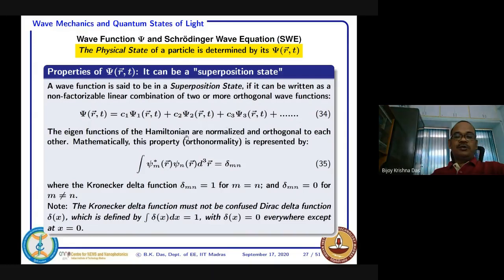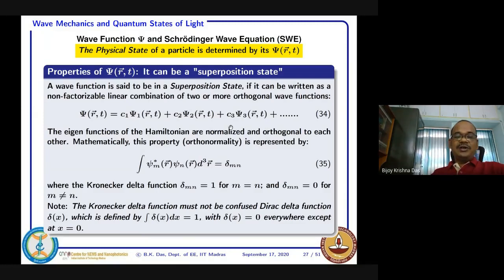Okay. So now, as I just pointed out, the eigenfunctions of the Hamiltonian are normalized. This eigenfunction psi1, psi2, psi3, you know that they are eigenfunctions, they have to be normalized, and they themselves are orthogonal.